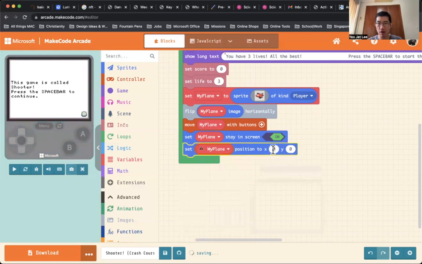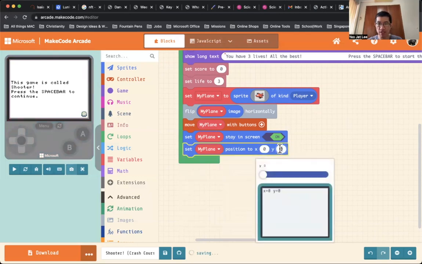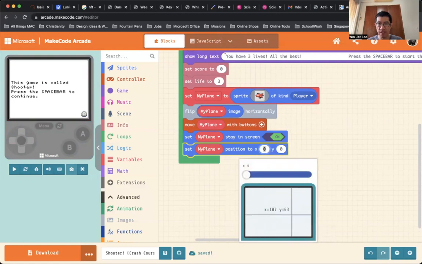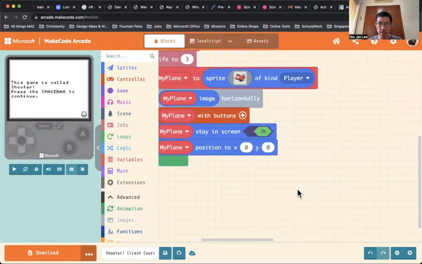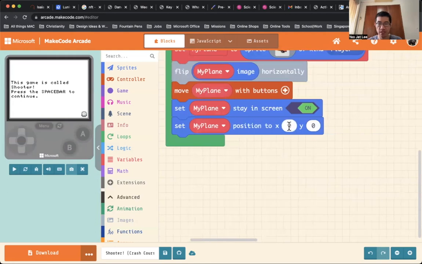And if I click on any of X or Y, you will see I have this visualizer here, right? You can more or less guess that this visualizer, this screen here, corresponds to our simulator. Maybe I should zoom this a little bit so that it's easier for you to see.